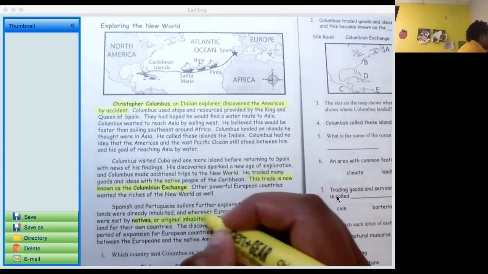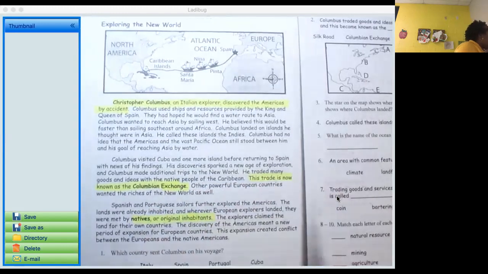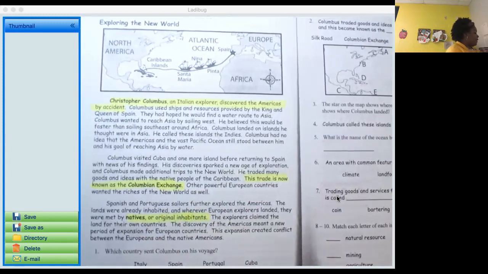So here we're talking about Native Americans. The explorers claimed the land for their own countries. The discovery of the Americas meant a new period of expansion for European countries. This expansion created conflict between Europeans and the Native Americans, okay?